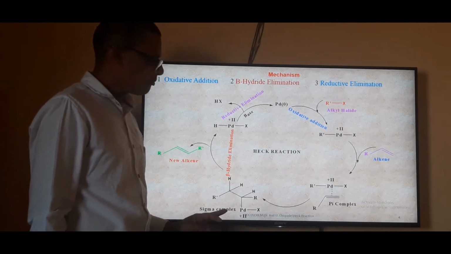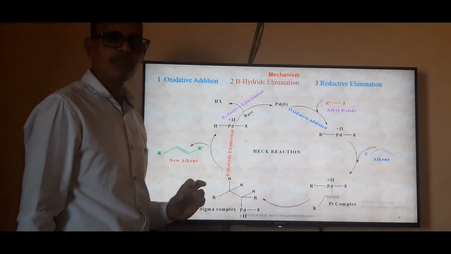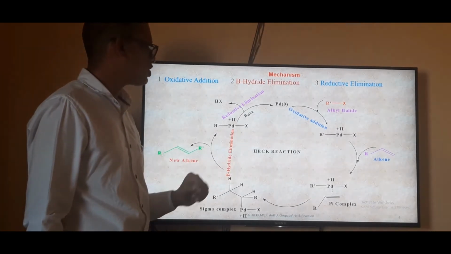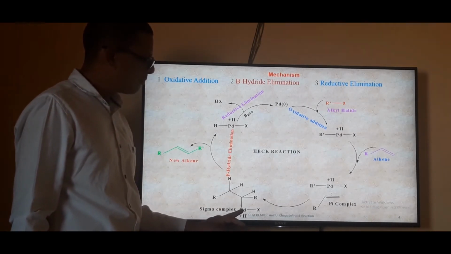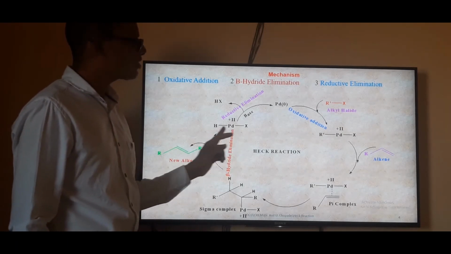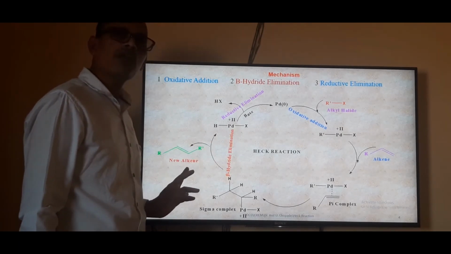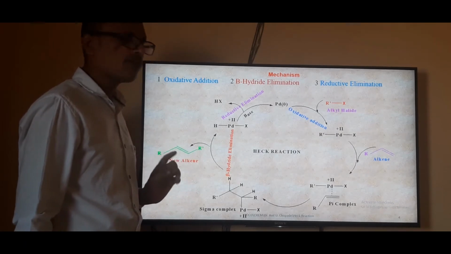In that sigma complex, another important step, beta hydride elimination, is carried out. In beta hydride elimination, PdXH and our product, the new alkene, are formed. In this new alkene, a new carbon-carbon bond is generated.